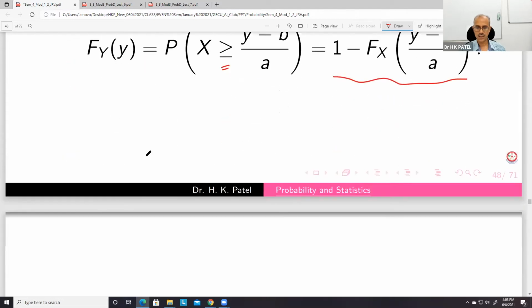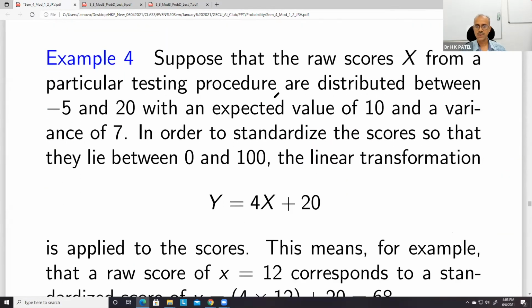So let us see one example. Suppose that the raw scores x from a particular testing procedure are distributed between -5 and 20 with an expected value of 10 and variance of 7.